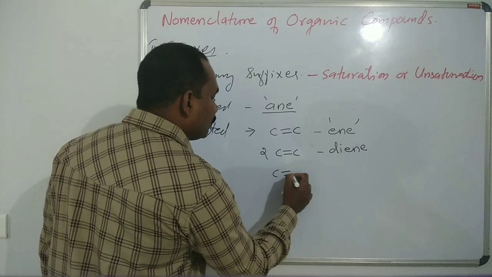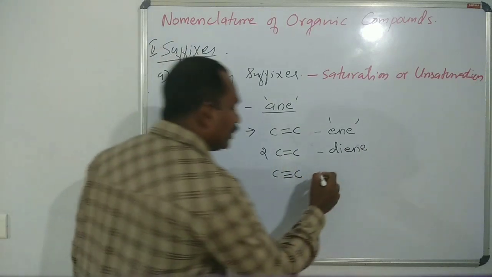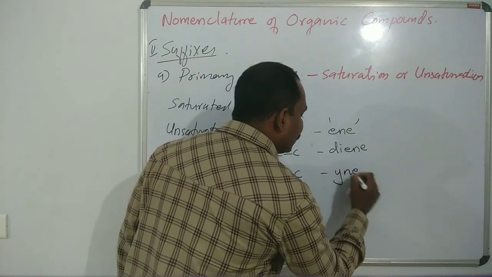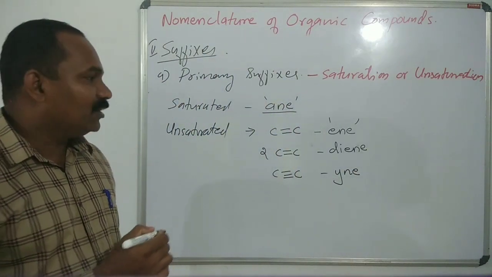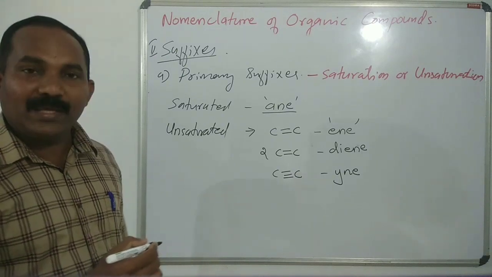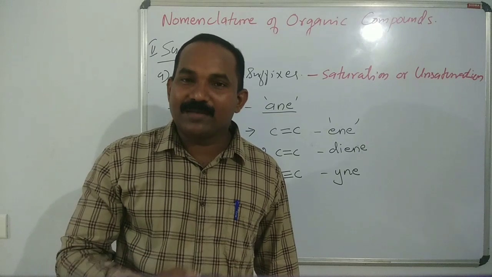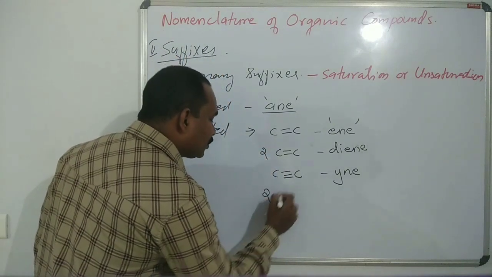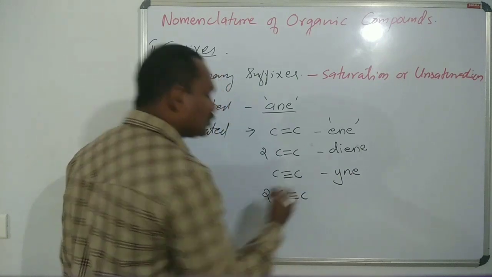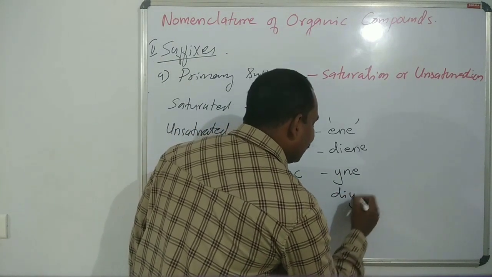And if there is a triple bond between the carbon atoms, it is yne, in. Ane, ain. Ene, in. Yne, in. Ethyne, propyne, butyne. Okay, so if there are two triple bonds, it is diyne.